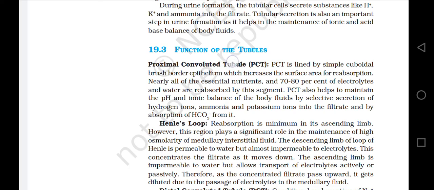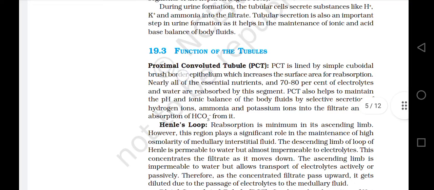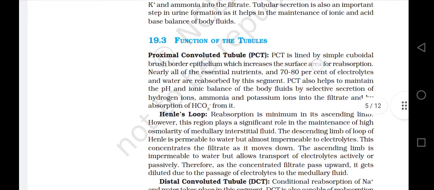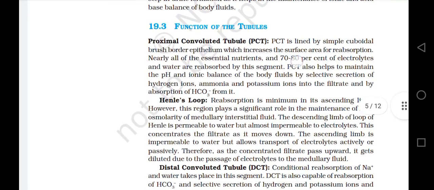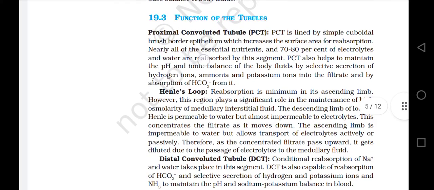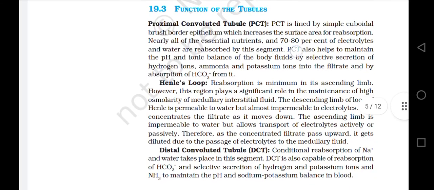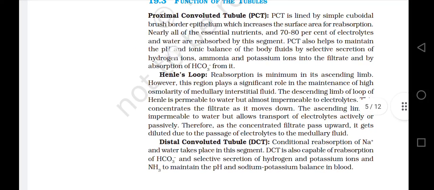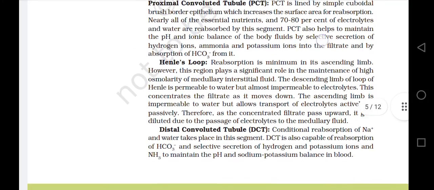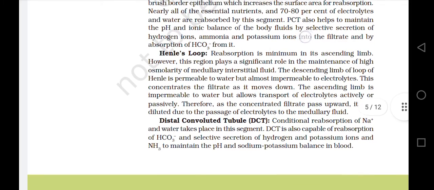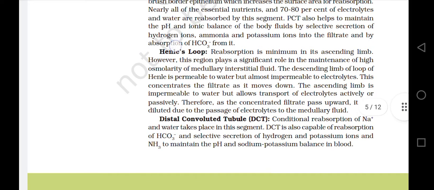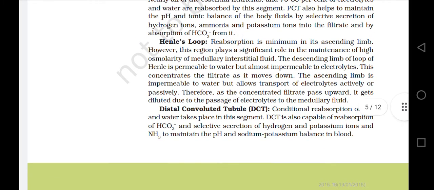Proximal convoluted tubule, or PCT. PCT is lined by a simple cuboidal brush border epithelium, which increases the surface area for reabsorption. Nearly all of the essential nutrients and 70 to 80% of the electrolytes and water are reabsorbed by this segment. PCT also helps to maintain the pH and ionic balance of the body fluids by selective secretion of hydrogen ions, ammonia, and potassium ions into the filtrate and by absorption of HCO3- bicarbonate from it.